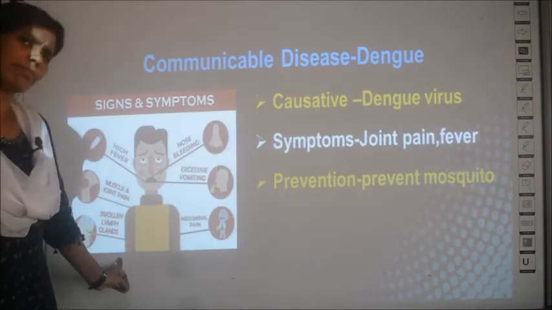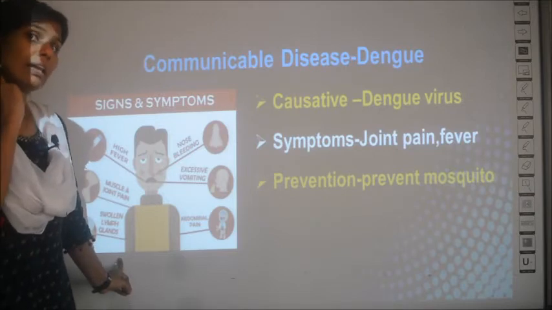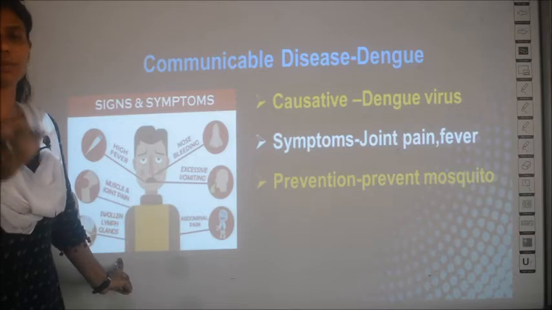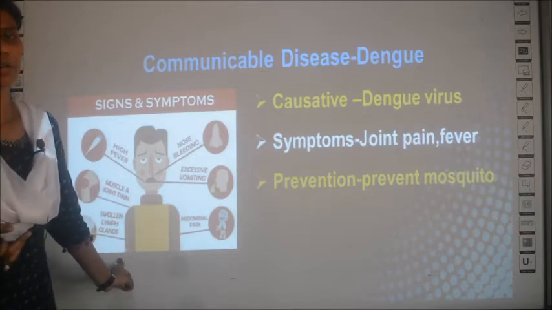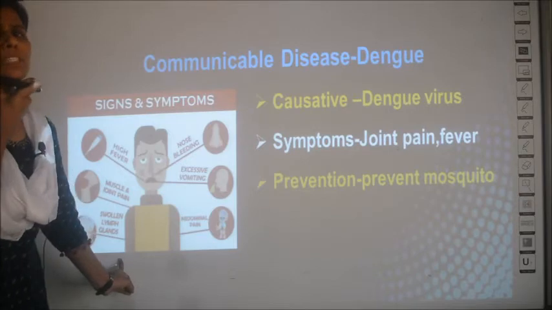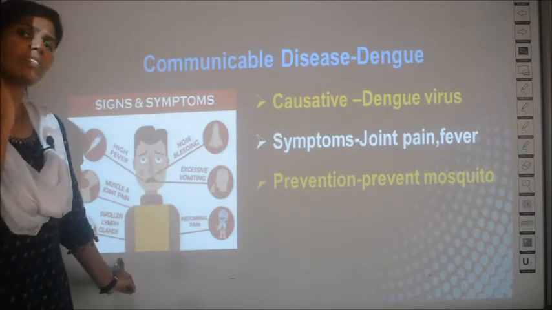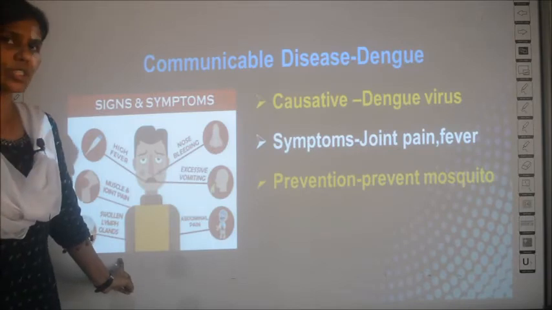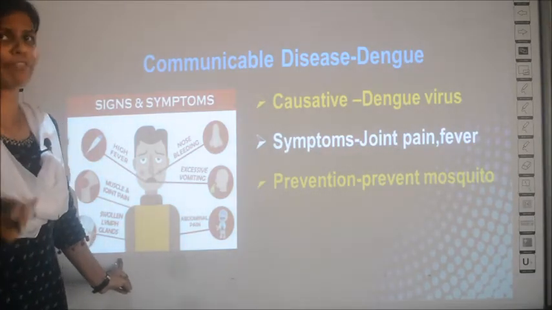You have lymph nodes near your neck and in your underarm. When you go to the doctor for fever, some doctors press like this and ask whether you have pain. They check if there is pain in your lymph nodes. Why?